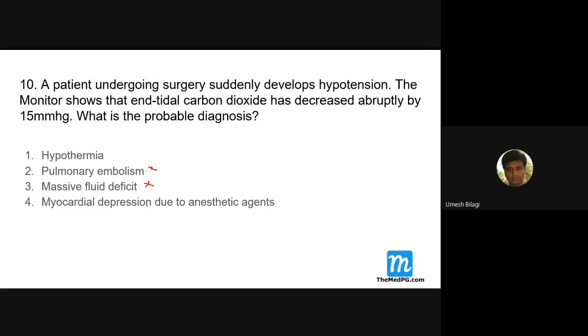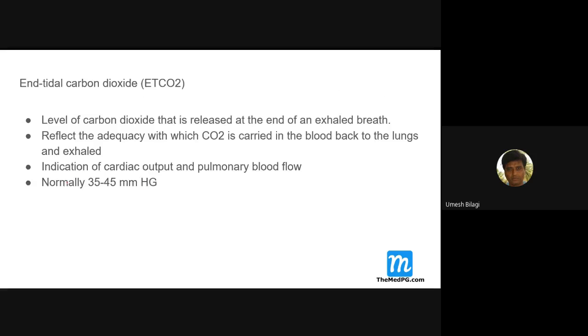The first thing you should go for is myocardial depression due to anesthetic drugs. The heart will start pumping less. There is a decrease in cardiac output, and that is the most common cause. These are all anesthetic drugs. They can cause myocardial depression. So the anesthetist will be looking at the carbon dioxide the patient is exhaling. If it starts falling, they will check the patient.